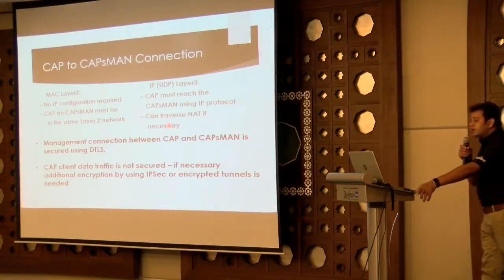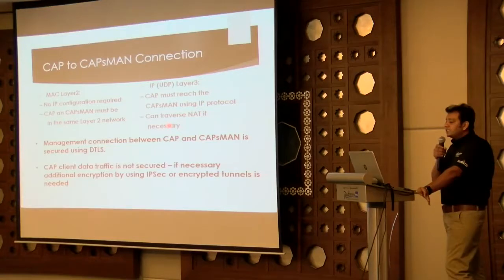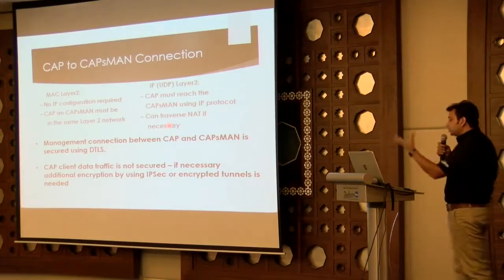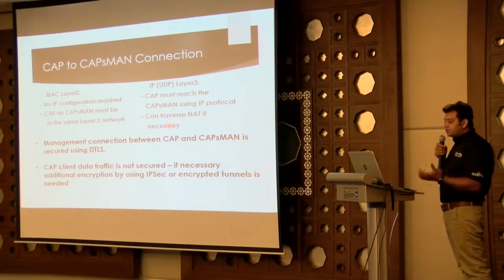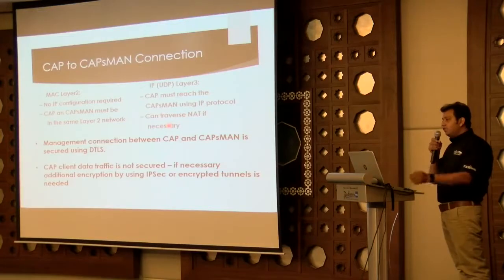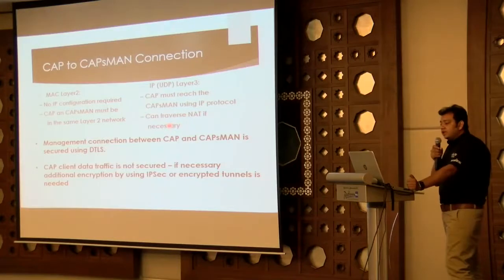Normally, how is the CAP-to-CAPsMAN connection made? It uses MAC layer 2, so no IP configuration is required. CAP and CAPsMAN must be in the same layer 2 network. It means if you have installed the controller in your network and you install the CAP, you don't need the IP address because it communicates over the layer 2 network. But if you are outside the network, like if we have one hotel here and another branch in other places, you have to connect the CAP AP with CAPsMAN using an IP address, and the IP address should be reachable.